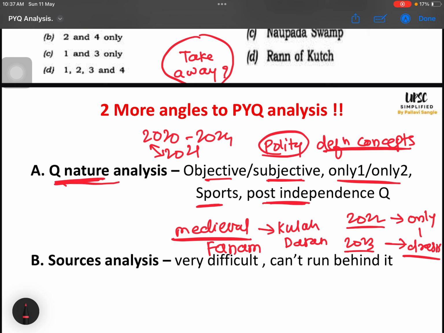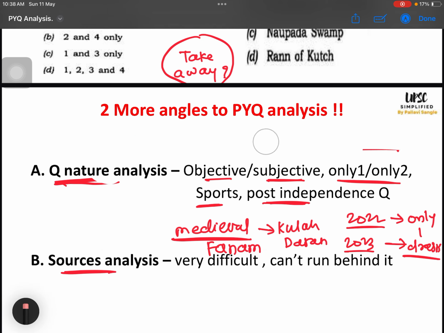You will have your own analysis. I am having my own analysis. So this will happen every time you take the PYQ paper and you are solving them, and then you will start analyzing something. This is PYQ analysis, nothing more than that. Okay. Then sources analysis. This is again one important thing.